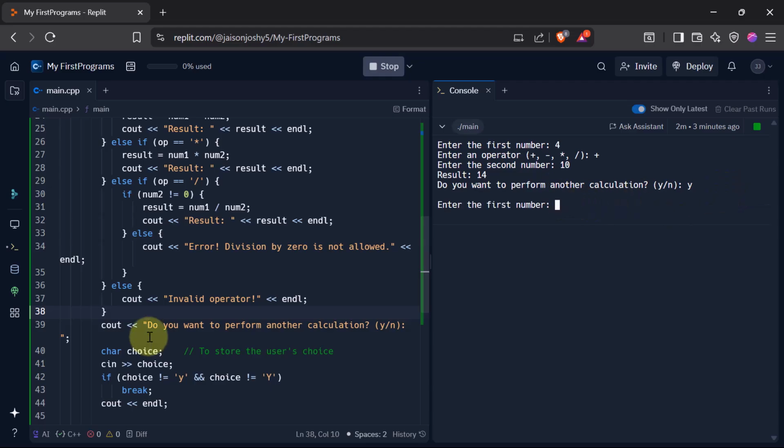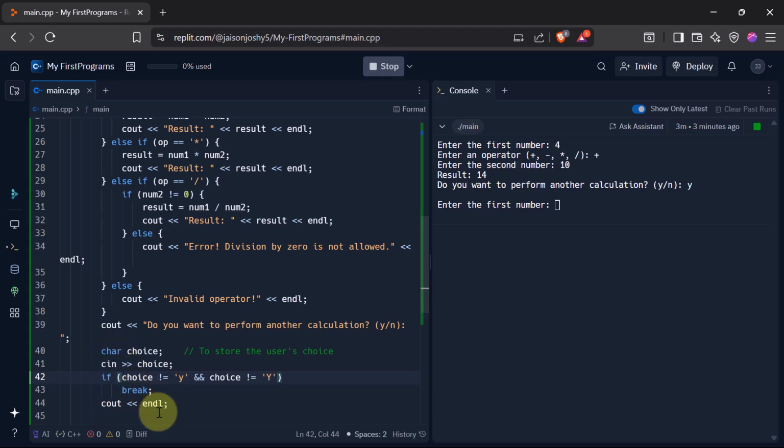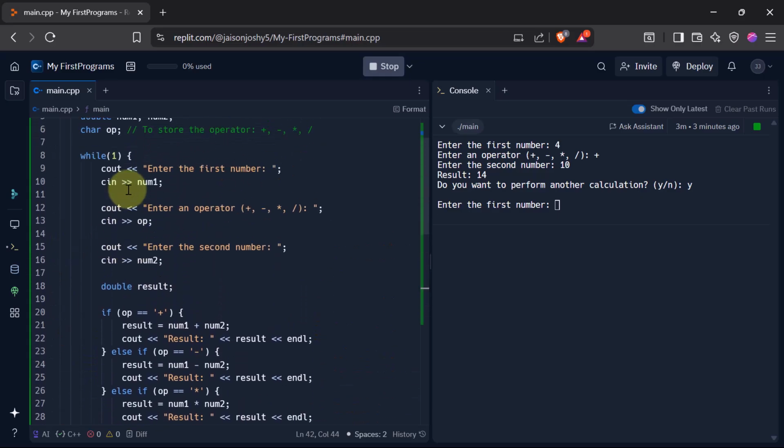Now when I press, what happened here? It checked if the choice is not equal to small y or not equal to capital Y. So was it? No. My choice was actually small y. And this break will only be executed if it was not equal to small y. So since it was equal to small y, this break statement didn't get executed. So it came to the beginning of the loop again, and it is asking me to enter the first number again. So let me enter the first number again now, 5.